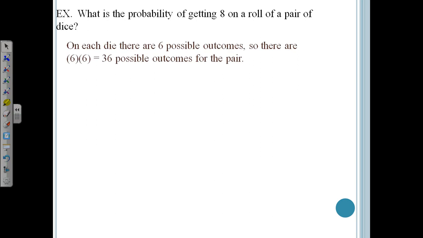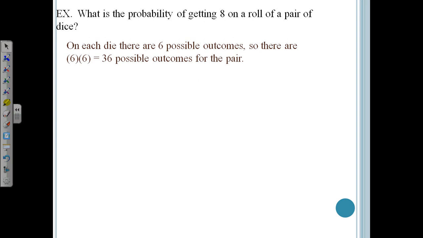What is the probability of getting an 8 on a roll of a pair of dice? So now we have 2 dice that we're going to roll instead of just 1. So this increases the number of sums that we could get. First of all, we have to figure out how many different possible outcomes there are. Since each die has 6 possible outcomes, using our counting principle, 6 times 6, we get 36 possible outcomes for the pair when we roll them.